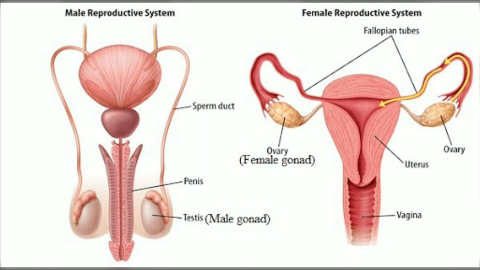The testes of the male begin to produce testosterone at puberty in response to luteinizing hormone. Testosterone promotes maturation of the male reproductive organs, development of secondary sex characteristics such as increased muscle and bone mass, and the growth of body hair.